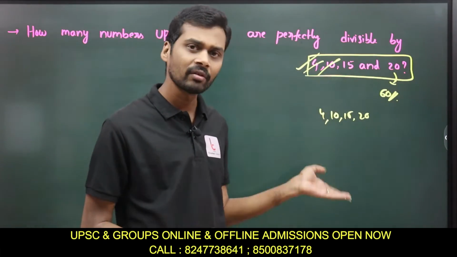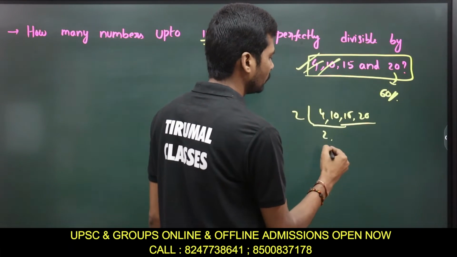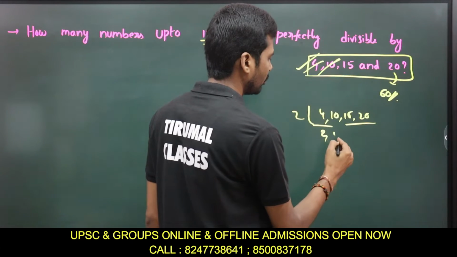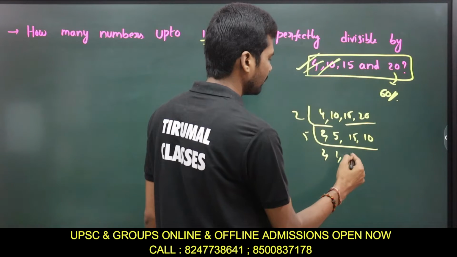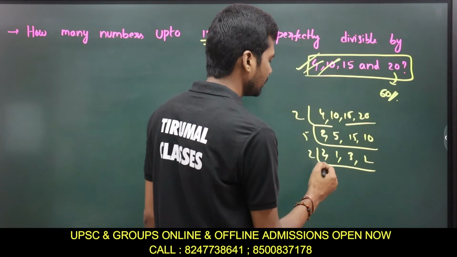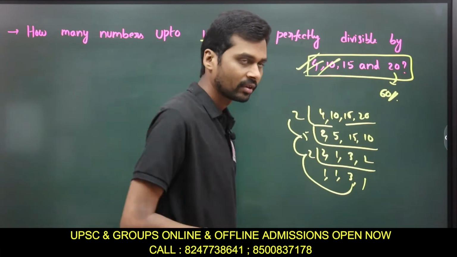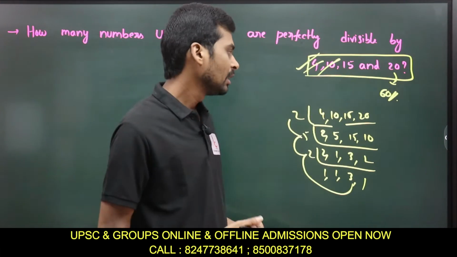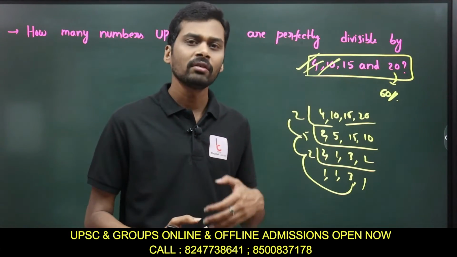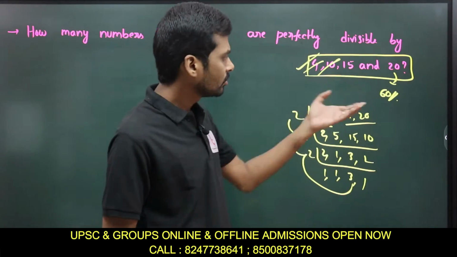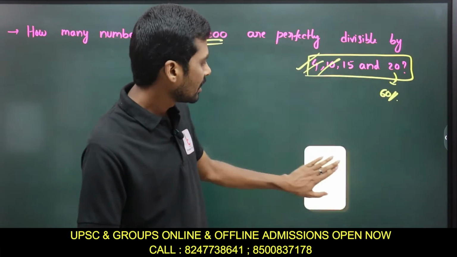By the way, you know how to find the LCM, right? You divide these by 2: 2 2s are 4, 2 5s are 10, 2 10s are 20, 2 15s are 30. Now divide by 5, then 3, then 2 again until we get 1. So 2 5s are 10, 10 2s are 20, 20 3s are 60. Normally we find the LCM like this. You can learn the different concepts of LCM, how fast we can do any LCM, in the class of LCM. As of now, just follow the general method. The LCM is 60.